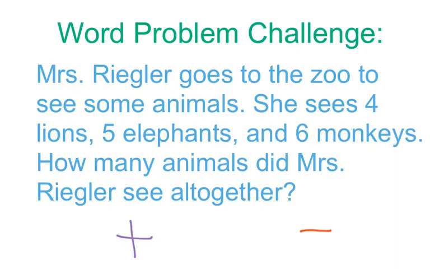Here's the last part of your number corner, your word problem challenge. Your word problem today says, Mrs. Wriggler goes to the zoo to see some animals. She sees 4 lions, 5 elephants, and 6 monkeys. How many animals did Mrs. Wriggler see all together?